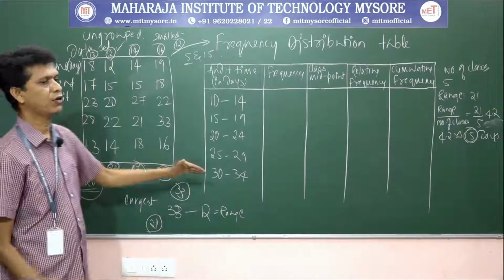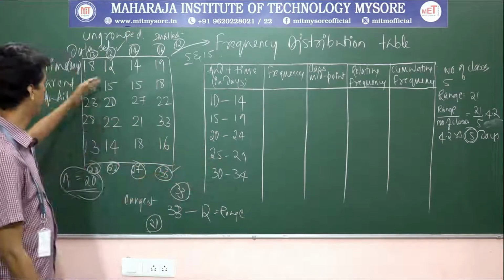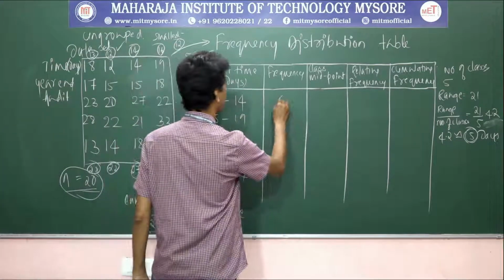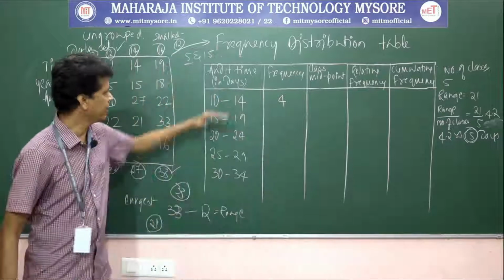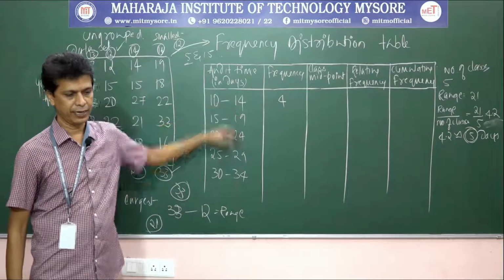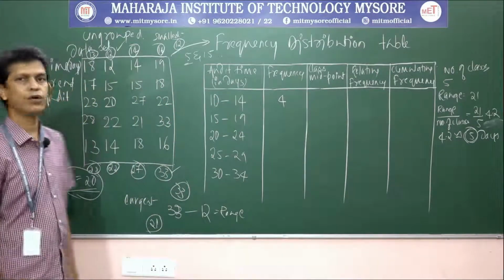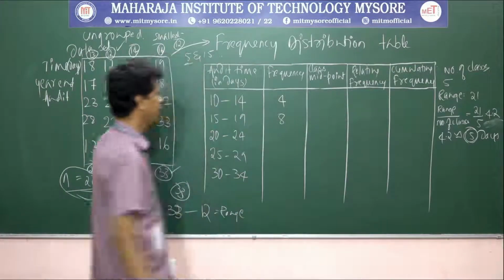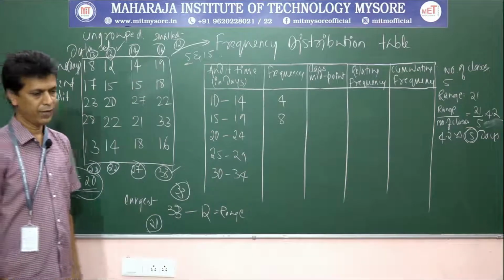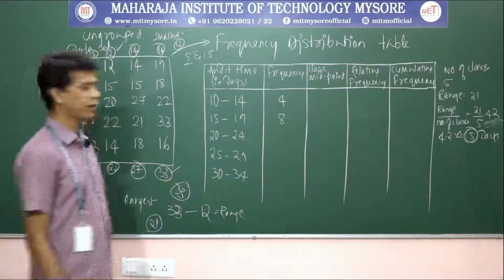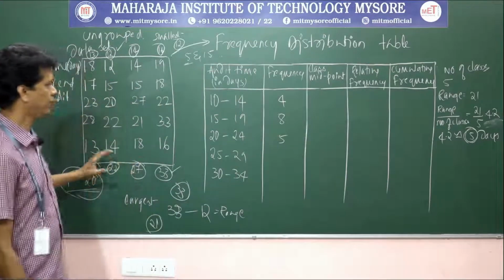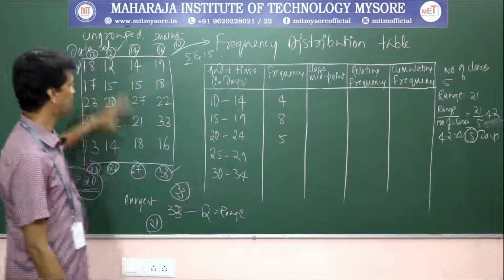I'll write it because it is solved, so you can select and then put it. From 10 to 14, there are 4 numbers in this group. Between 15 to 19, there are 8 numbers. Between 20 to 24, there are 5 numbers. From this raw data, how many numbers are there in each group?